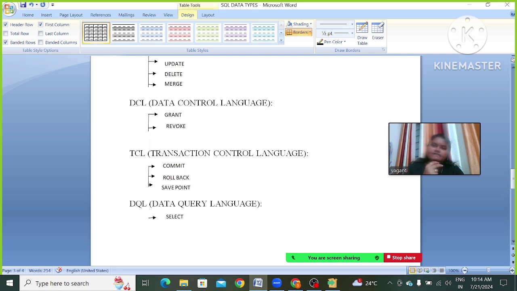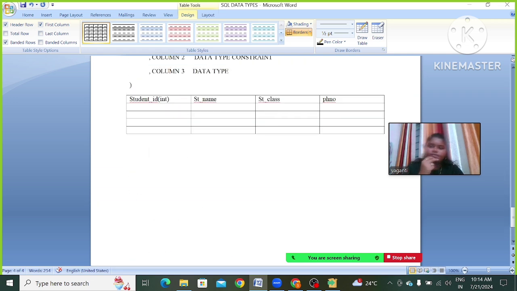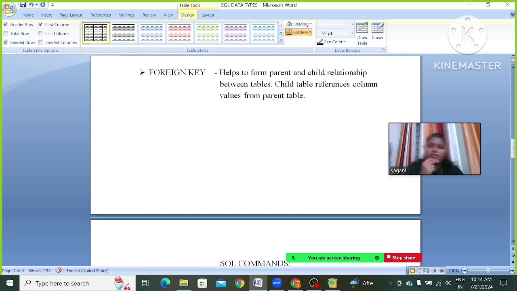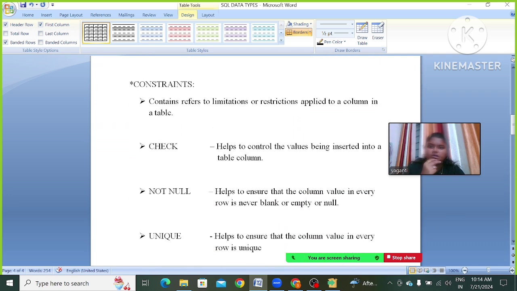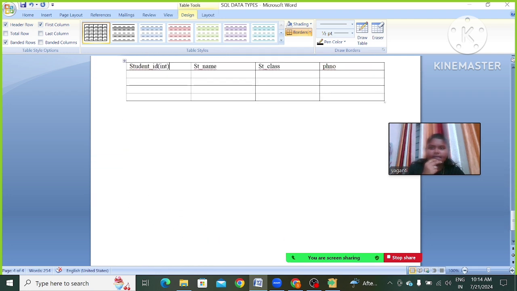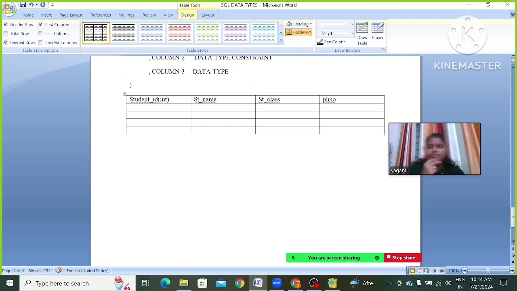It will be understandable while we are creating this table. These constraints are going to apply for the entire column.